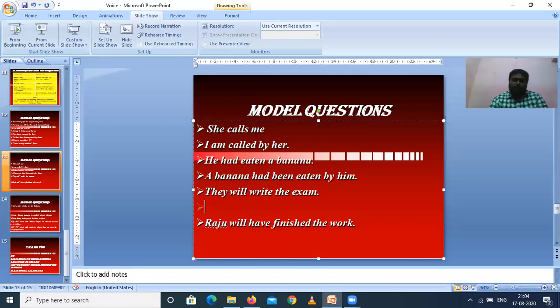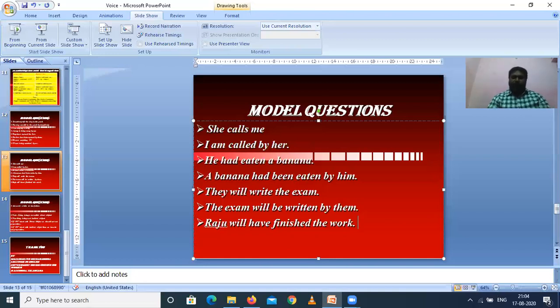So here the given sentence is in simple future tense: subject plus will or shall plus first form of a verb plus other words. So the exam will become the subject. The exam will be like that only, will. So when there is simple future, we have to use the be form as 'be'. So will be, third form of write, that is written by, and 'they' will become 'them'.